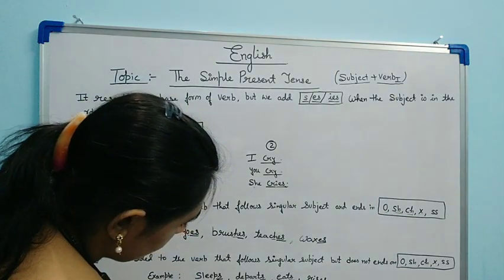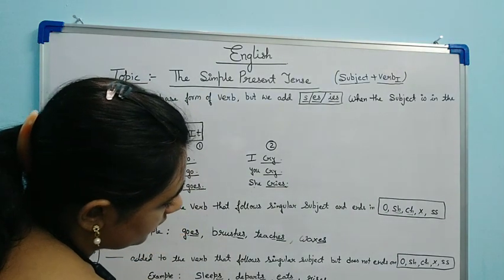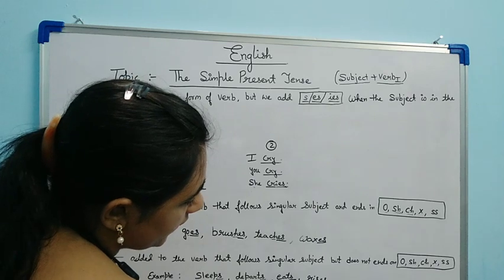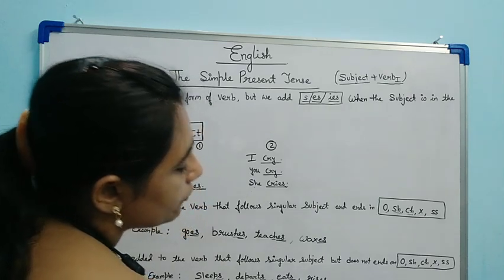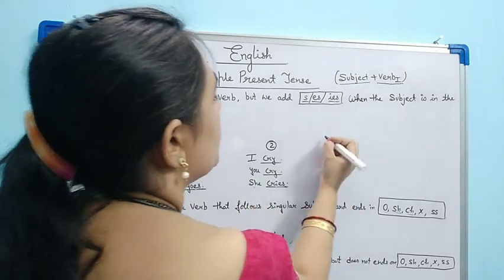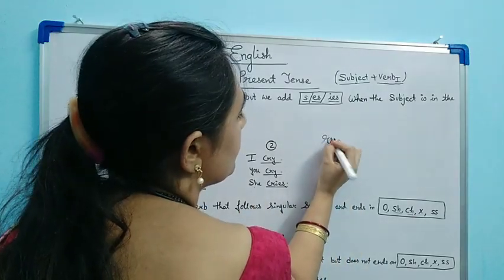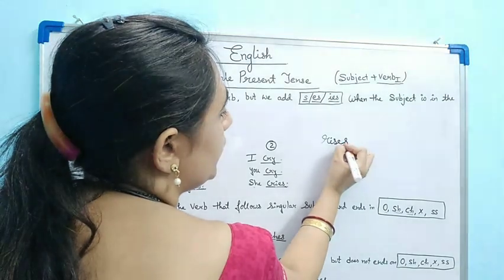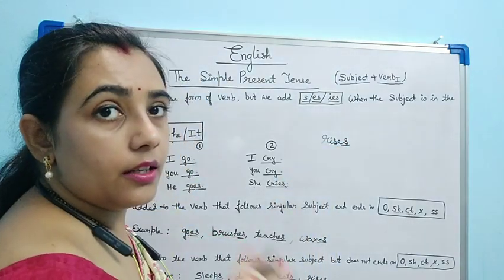See, S, S, S. Now here you can get confused. Rises, ES is there. But no, the base verb is what? Rise, R-I-S-E, rise. And I have added only S, rises. Is it clear?